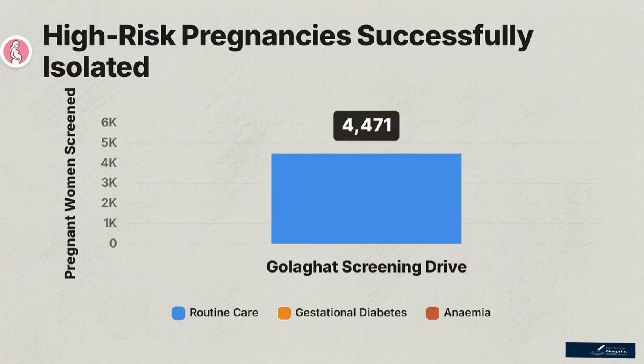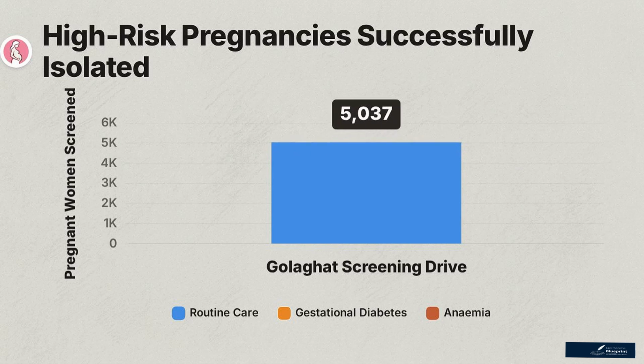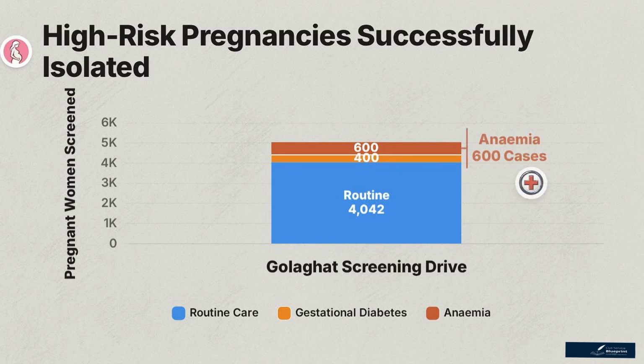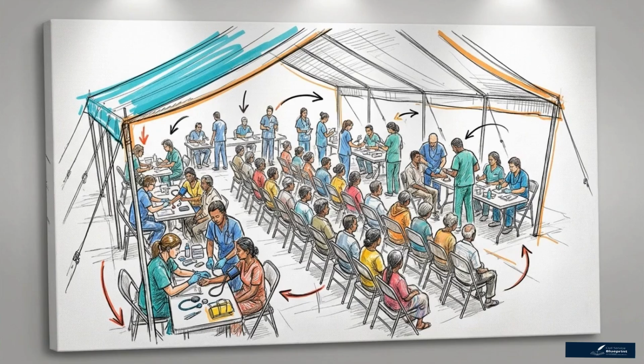Through Gaon Panchayats, medical officers screened 5,042 pregnant women in one drive. The data isolates high-risk parameters, identifying and managing cases of anemia and gestational diabetes within that population. Broad national health targets fail without micro-level, decentralized grassroots execution. The Golaghat Drive serves as a template for your governance answers.